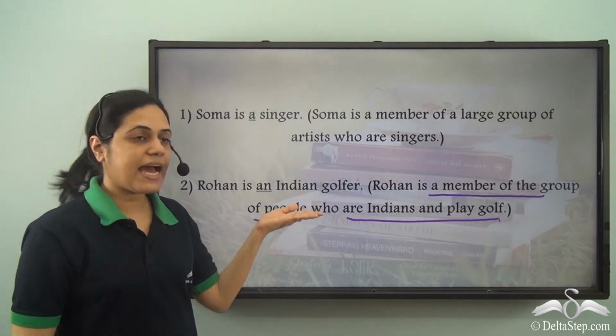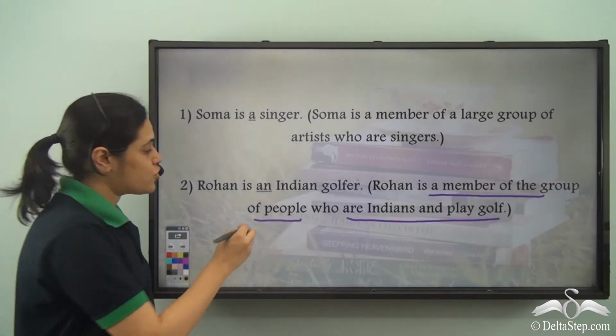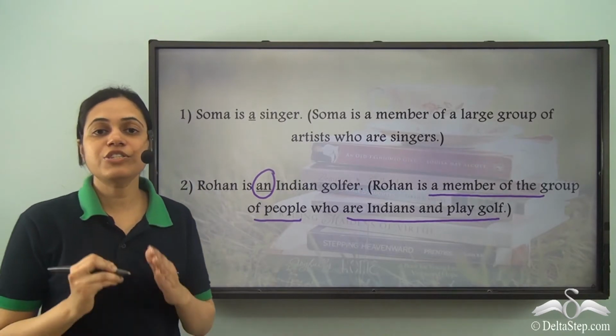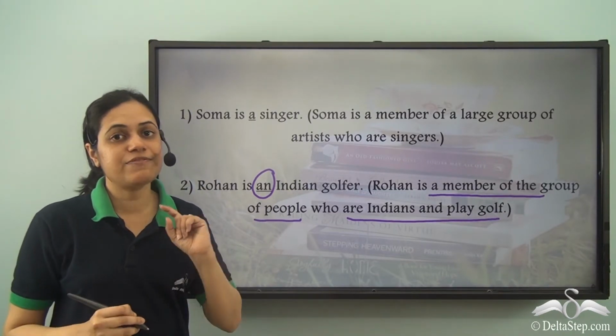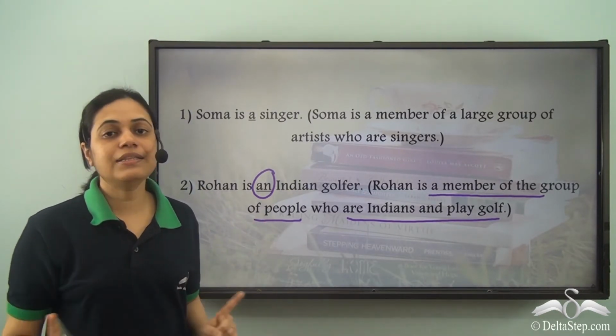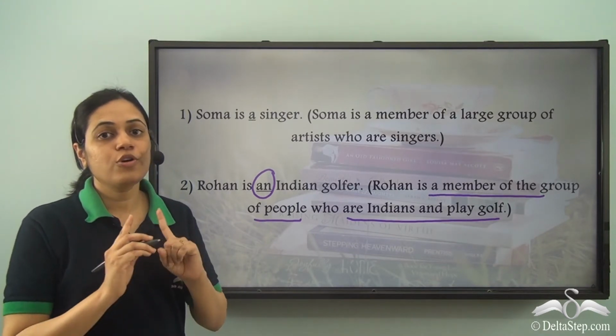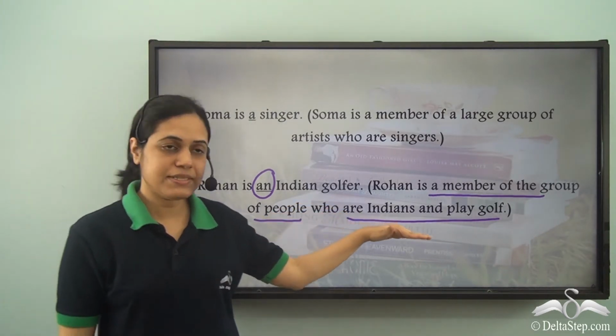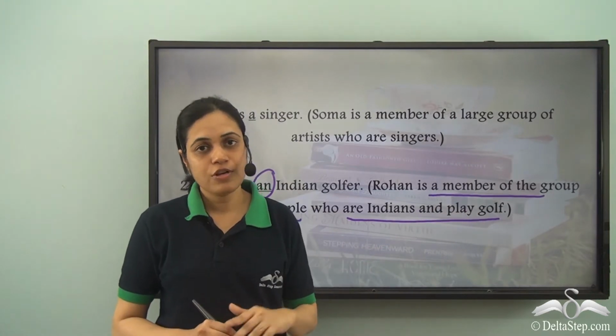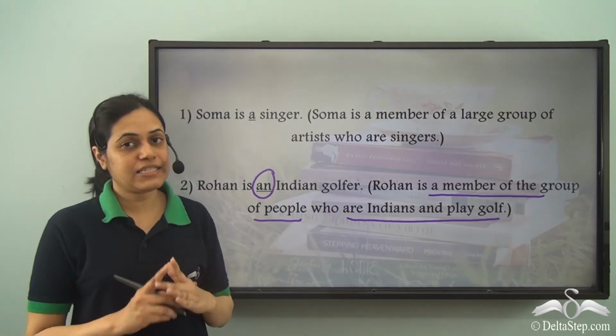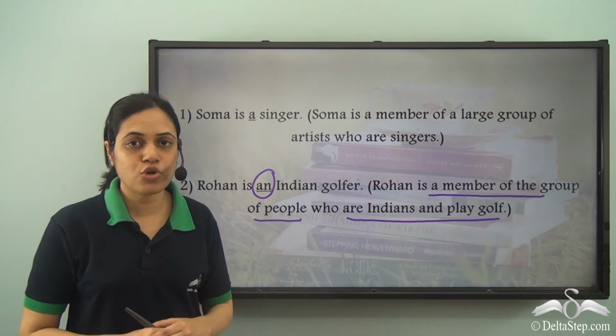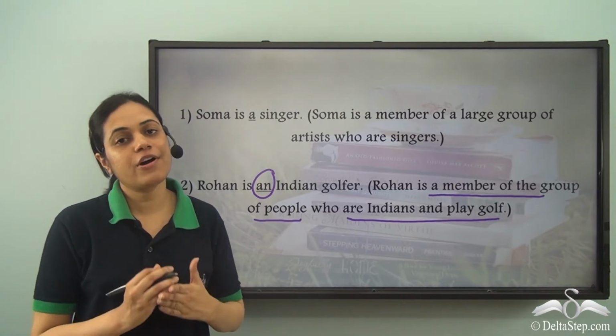So Rohan is an Indian golfer. So an over here is used to show that Rohan is one member in this group. Which group? Group of people who are Indians and play golf. So a and an at times are also used to show membership of a group.